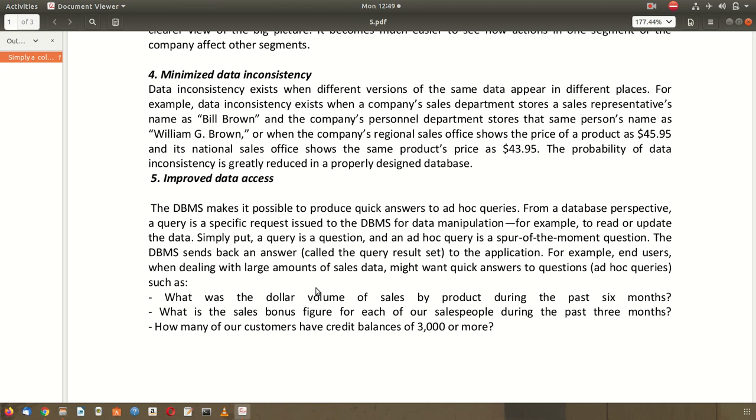If the credit is allowed first, then the debit should be allowed. These are some of the possible measures which the DBMS takes by itself to minimize the errors in data access.